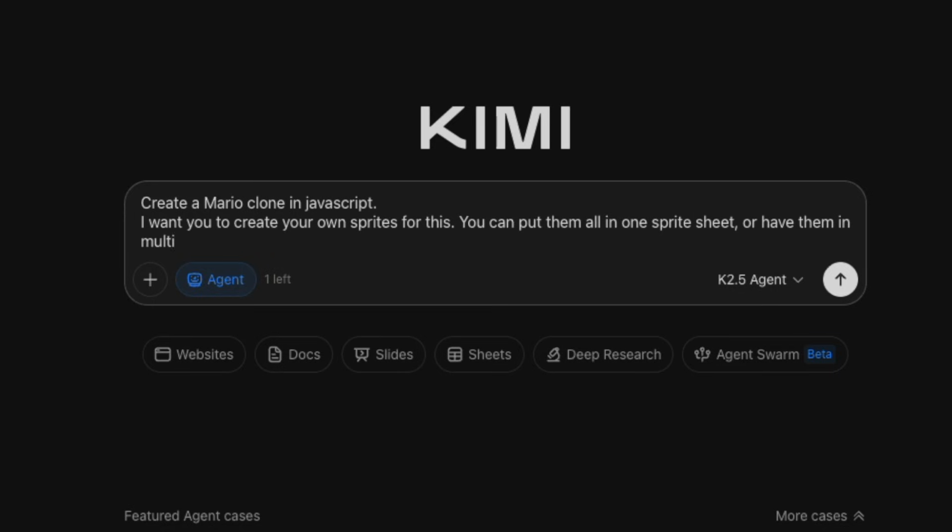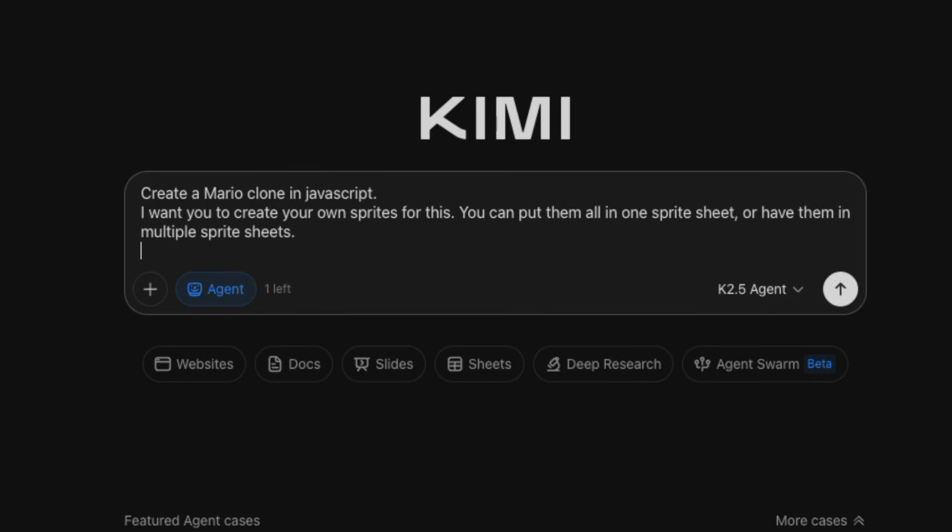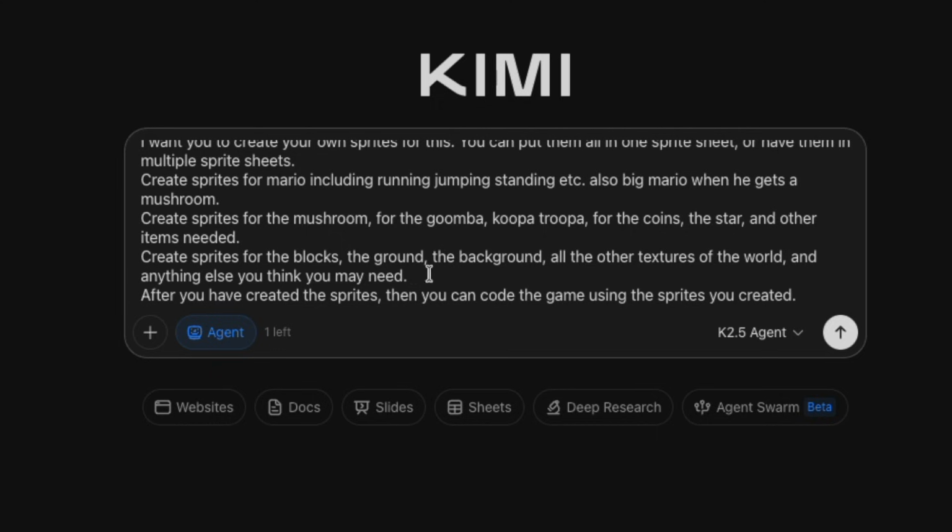It doesn't even have to be a sprite sheet if it wanted to do something different. I'm also interested, will it create a full sprite sheet or will it create multiple different ones? I'm allowing it to decide that itself. I want textures, I want items, I want the flags and the interactions, the pipes for it to make, and all of that. And will Kimi be able to create trademark characters? Gemini might have a problem.